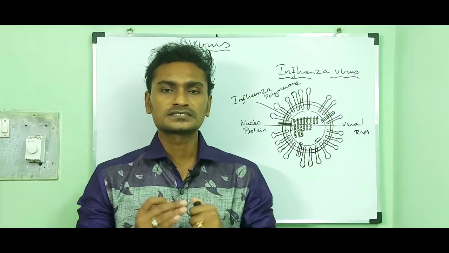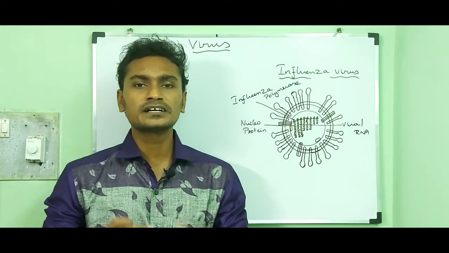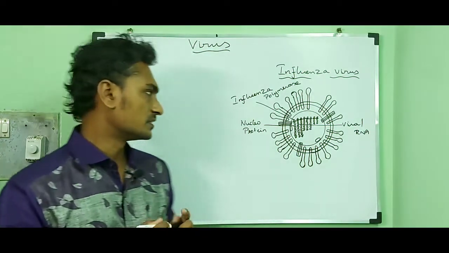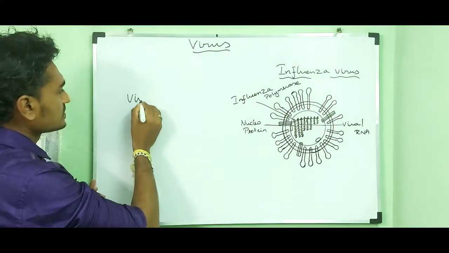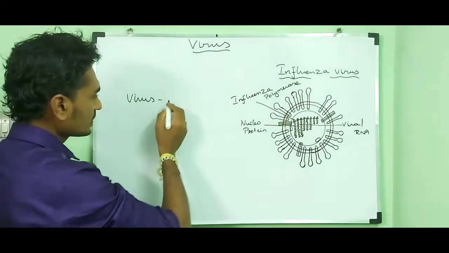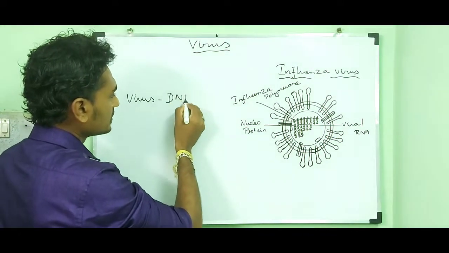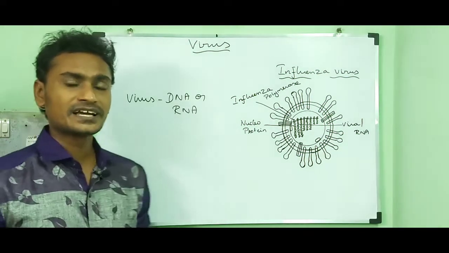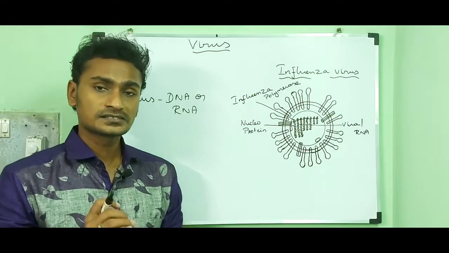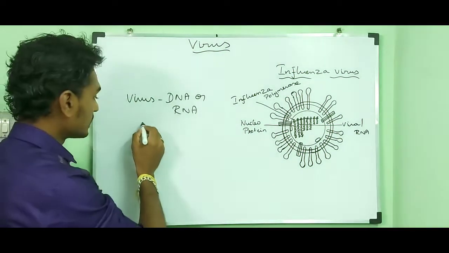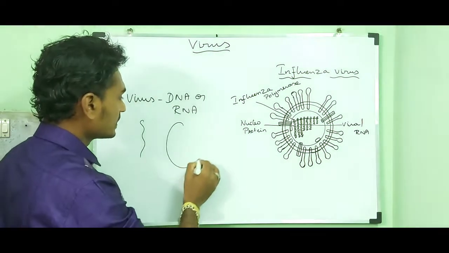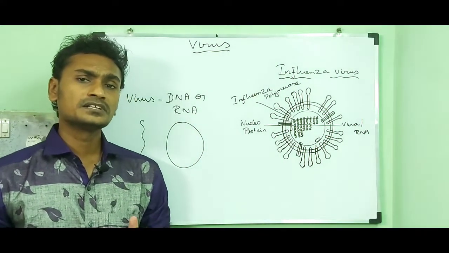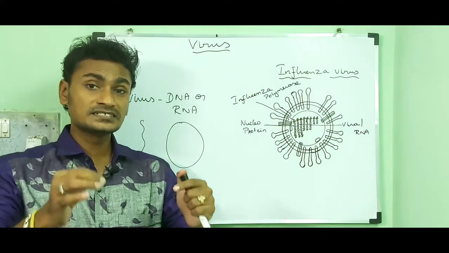Generally, a virus contains nucleic acid, either DNA or RNA, that is, the genetic material is either RNA or DNA. The nucleic acids are linear or circular in nature. Then, normally the nucleic acids are present in a single unit.